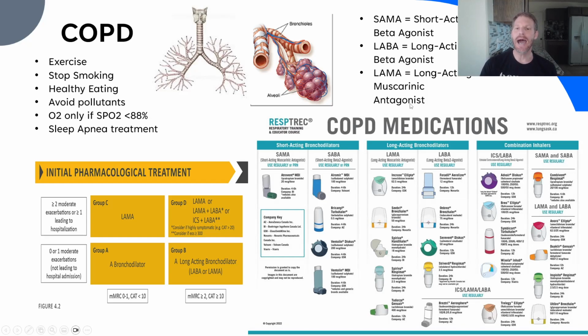Well, when we antagonize this, we block this, the muscles relax and open up. So we could force it open with this beta adrenaline system, because when we're under fight or flight, our lungs are going to open. We can force that by triggering those receptors to force it open. And then we can block the rest and digest muscles to help open it. So we can actually work on two separate pathways if we prescribe both of these medications together.